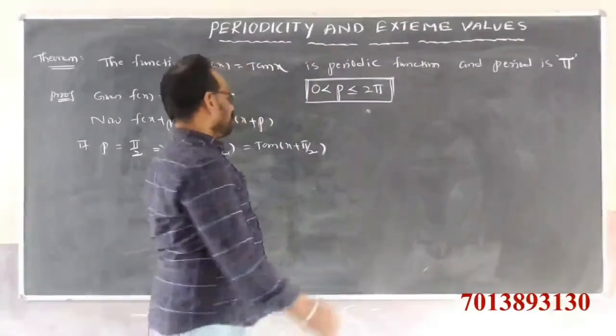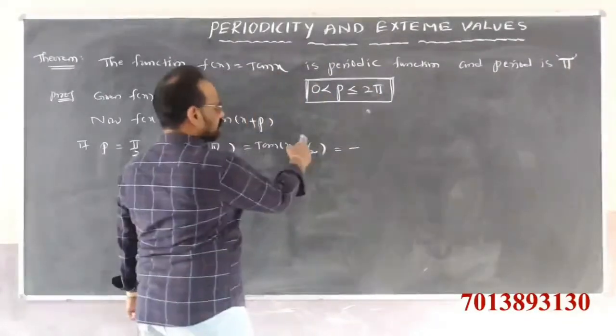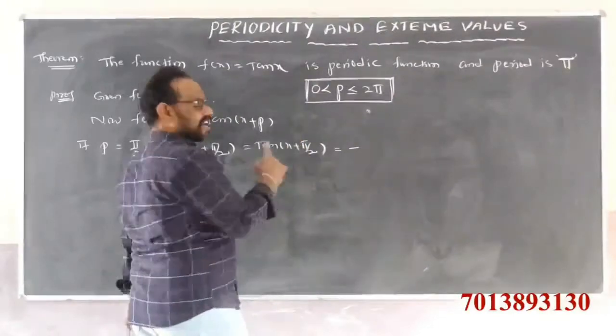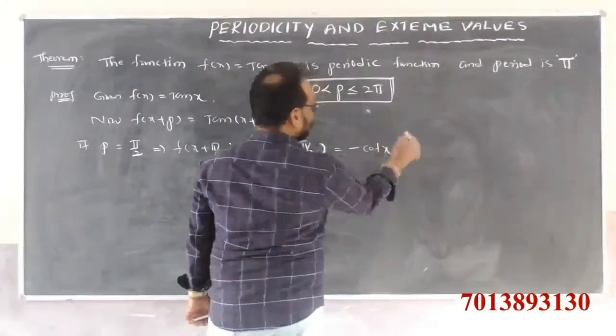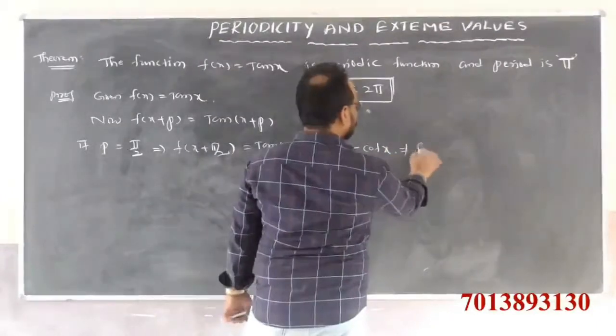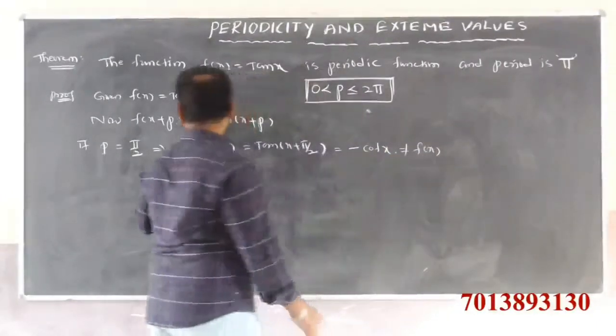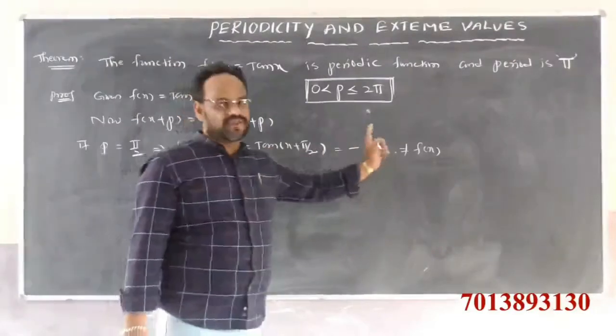Since 90 is there, the tan ratio changes to cot ratio, so we get minus cot x. So f of x plus pi by 2 is not equal to f of x.